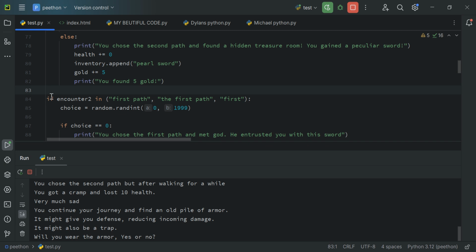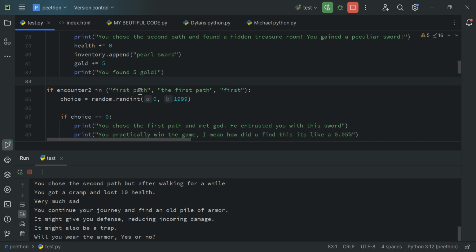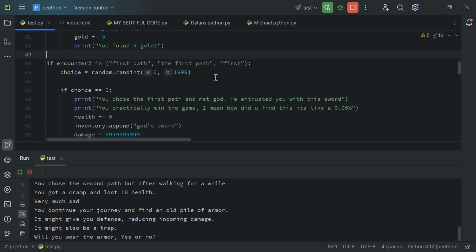Print gold. If encounter 2 is first pass, then there is a 1 in 1909 chance, which is about 0.2 or 0.3 percent if I'm not mistaken, but it's a really rare chance. I made this because I thought, well, why not? Why shouldn't I make this? I feel like it's a cool way and a weird Easter egg, and if somebody finds this, it'll be funny.